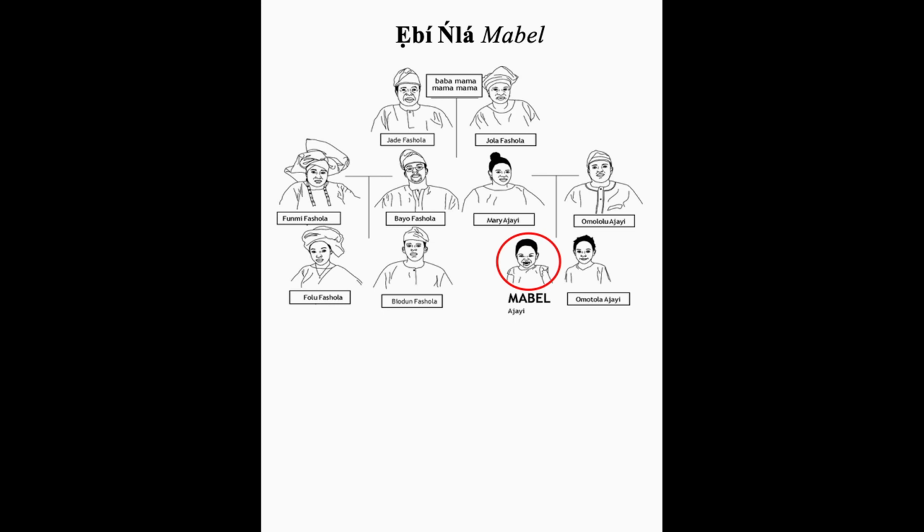Okay, just for you to know, so that when I provide it in Yoruba, it becomes clear. So first of all, in this family tree, the focus is on Mabel, and Mabel is going to tell us about her extended family. But pay attention to the fact that Mabel has grandparents from her mother's side.